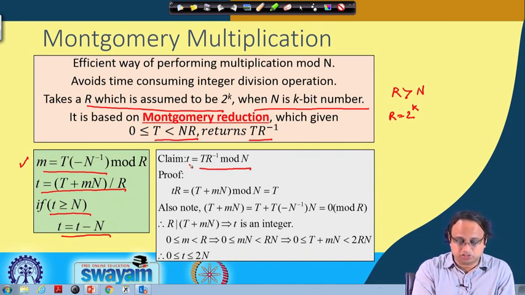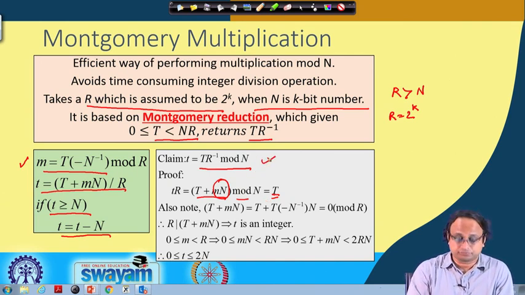If you cross multiply, so you multiply t and r, then you should get the result, which is T into r, and you can observe here that t is nothing but T plus mn by r. So, if I multiply small t into r, then that is equal to T plus mn. If I now take modulo n, then this goes to 0, therefore, I have only T, and that establishes this fact.